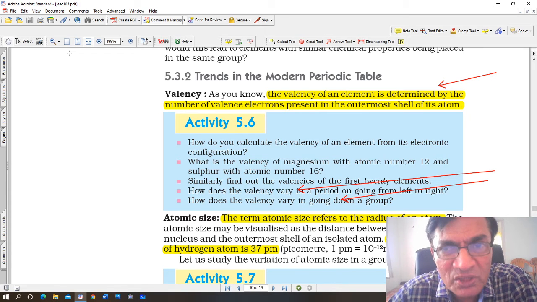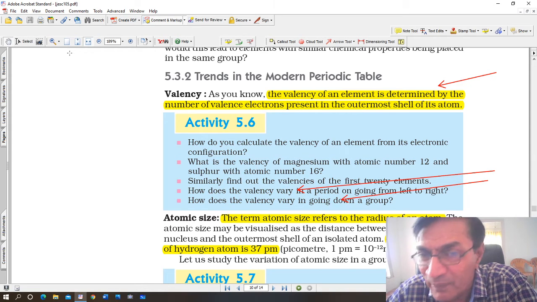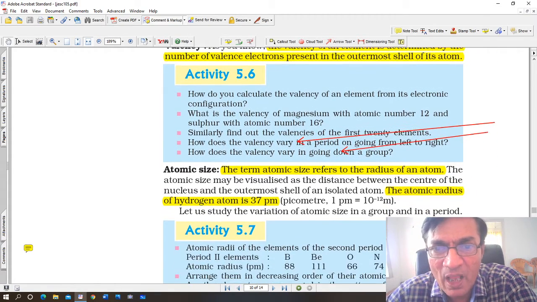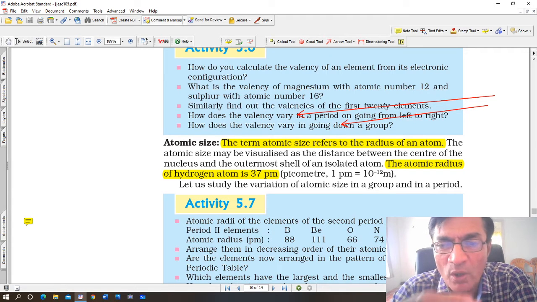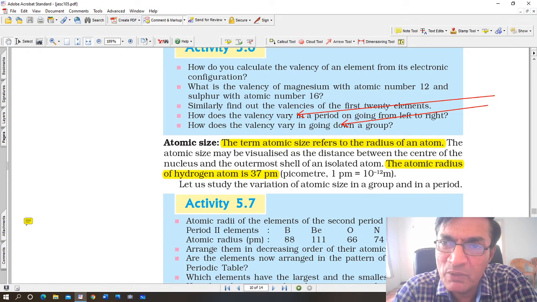But it is not just the number of valence electrons. For example, fluorine has 7 valence electrons, or 7 electrons in its outermost orbit. Its valency is not 7, its valency is 1. But we'll learn about that just now. How do you calculate the valency of an element from its electron configuration? What is the valency of magnesium with atomic number 12 and sulfur with atomic number 16?